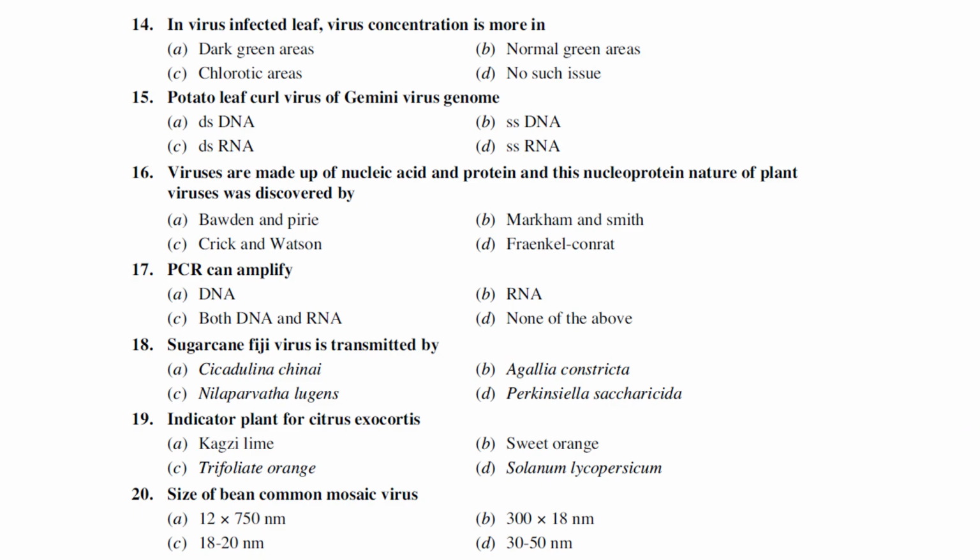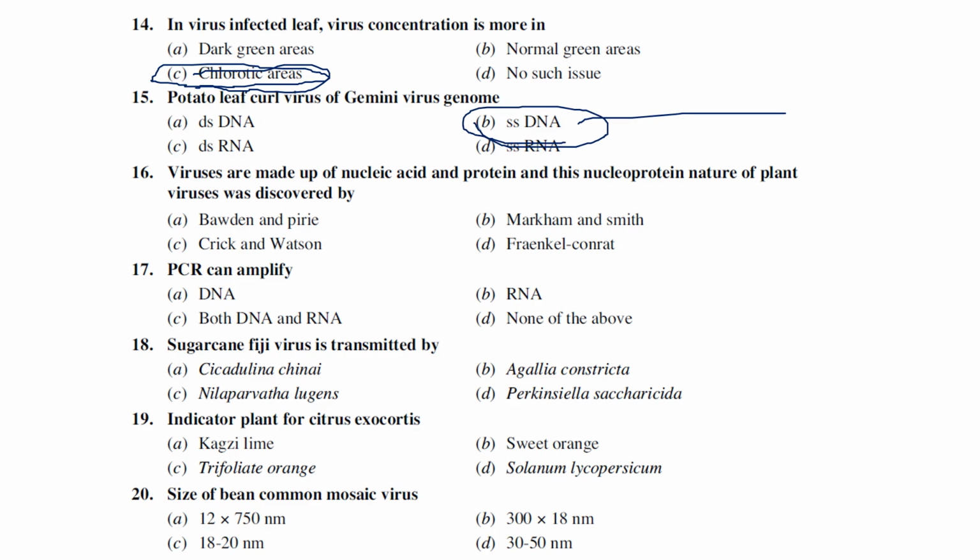Next one is in virus-infected leaf, where is the virus concentration more? Especially the chlorotic areas, where the virus inoculum load will be more. Potato leaf roll virus comes under the genome of Gemini virus. So the genome of potato leaf roll virus contains single stranded DNA. Okay, all the Gemini viruses, not only potato leaf roll virus, contain genome as single